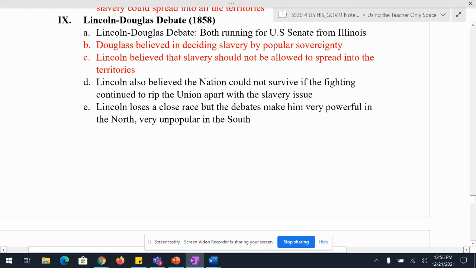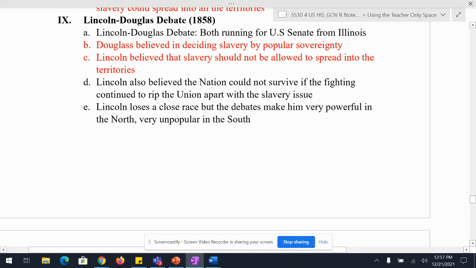That's where Lincoln's home was. He was born in Kentucky, but he was raised in Illinois. And Stephen Douglas will be the sitting senator of Illinois at the time. And they're going to be very, very, very different. Douglas is going to be pro-popular sovereignty. Remember, that's when each state or territory gets to decide if that state gets to have slavery or not. He's pro-popular sovereignty. He was the Kansas-Nebraska Act writer. He was for all of that.